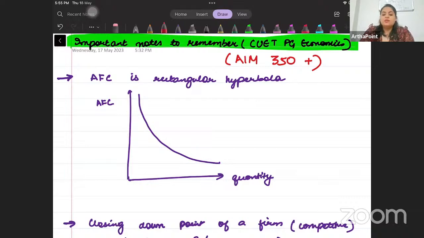So we are writing down all important pointers related to what has been asked in any entrance exam. They are not in any sequence, meaning they can be from micro, macro, etc. But they are important notes that I have combined. As I mentioned to you, beta, these are 320 pages of notes that I have combined.